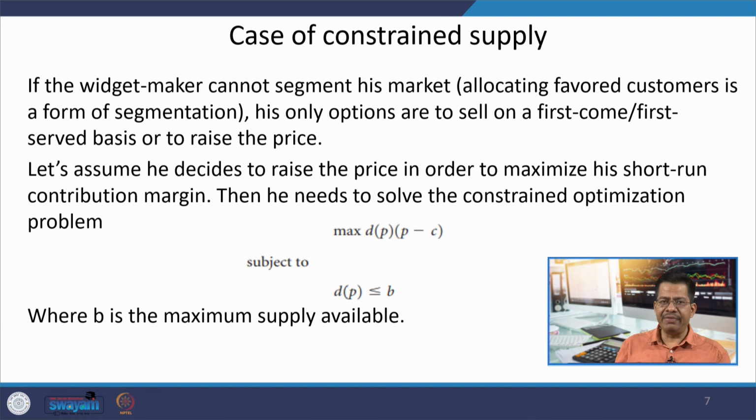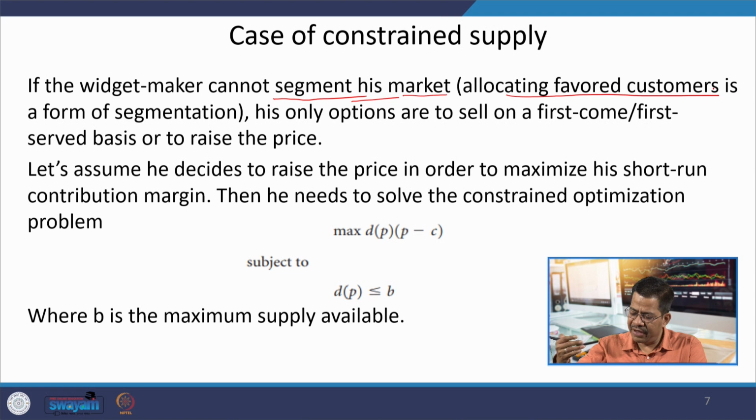Let us understand a few more important things. If this supplier of the prototype company is unable to segment his market, since giving favored treatment to a limited number of customers is a particular type of segmentation activity, and he is unable to identify who is his favored customer and who is his normal customer, you are considering all customers equal.